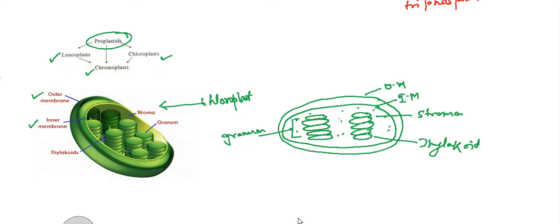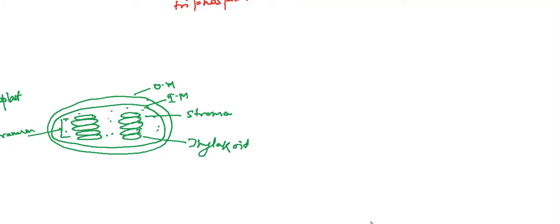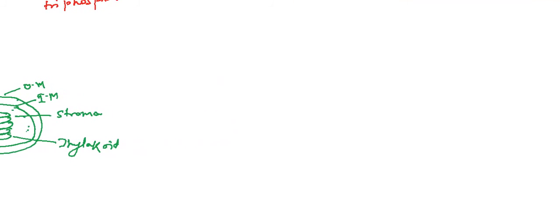Now we will see what is the function. So the main function, as we know, of chloroplast is to prepare food.